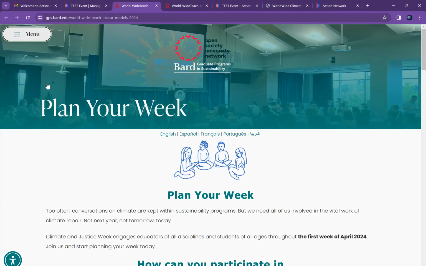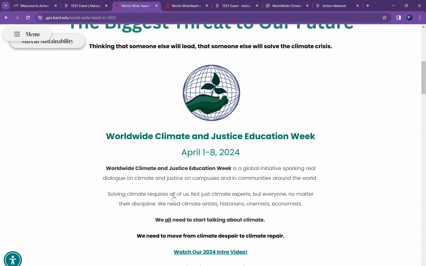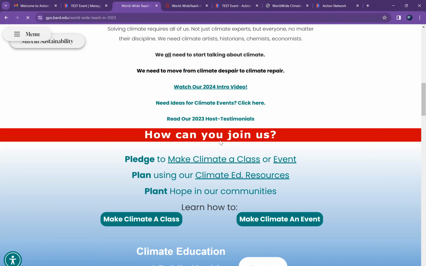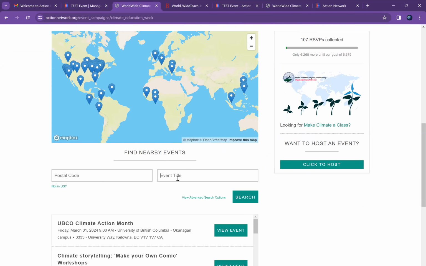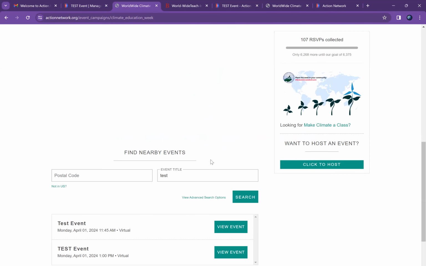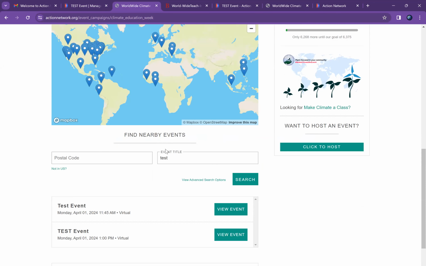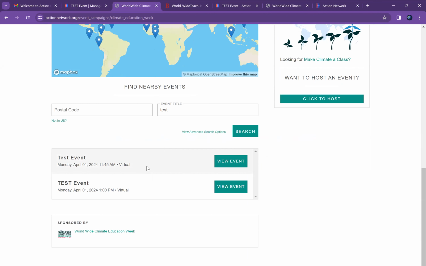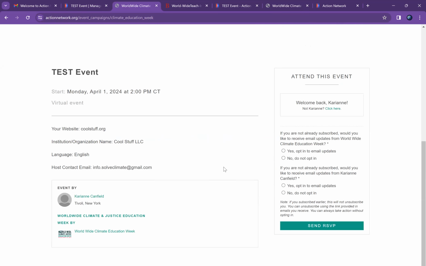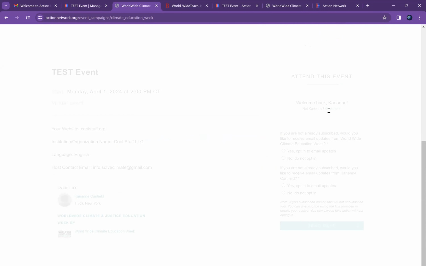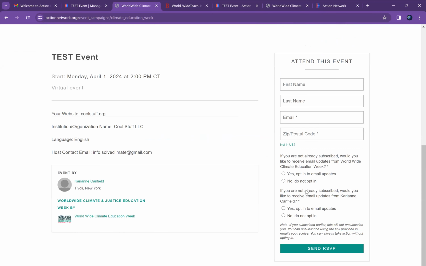And we can see if we navigate back to the event page. And I'm going to search test because I did not put a location, so I'm not going to be able to find mine up there. This is the one I just made. The other one is me playing around as well. Cool. So now my event is here. I've got all these cool details. You can find it on the long list of events that are happening. People can sign up through this page as well. Yeah, and that's how I found my event.